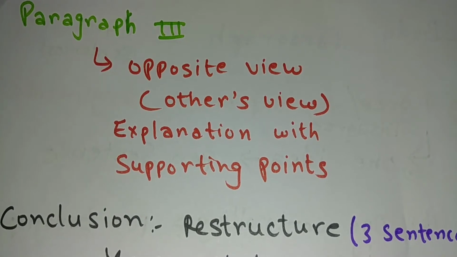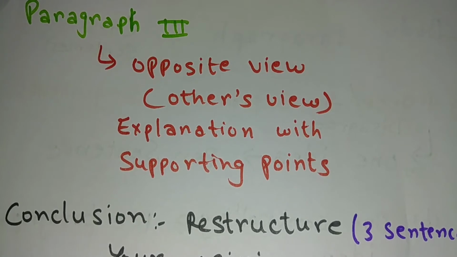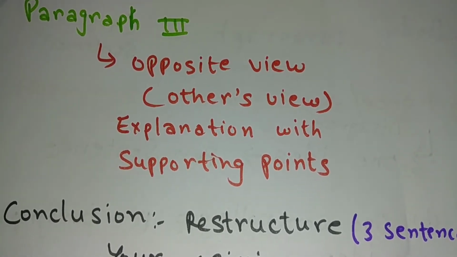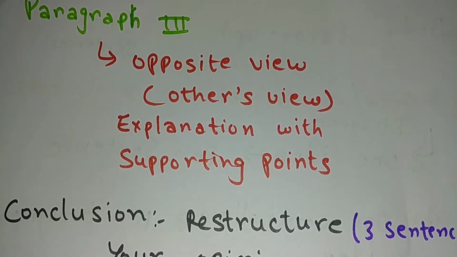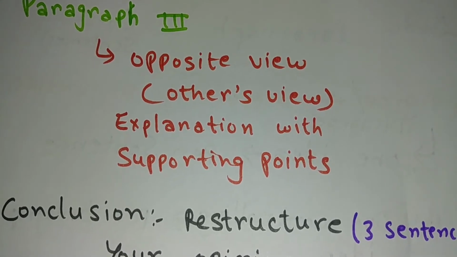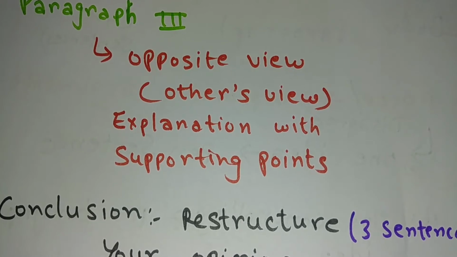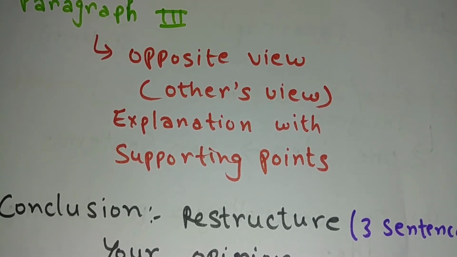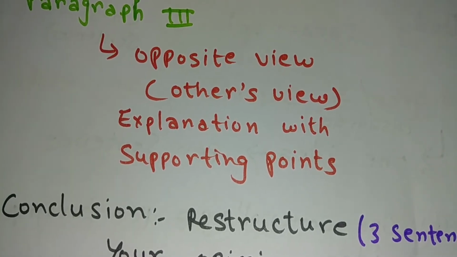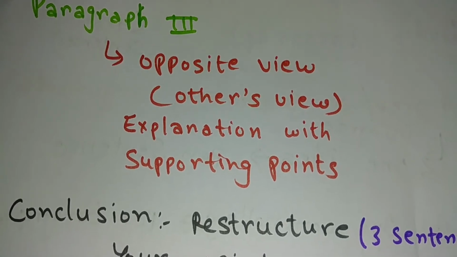Switching to paragraph 3, as I mentioned earlier that it is optional, and in case of partially agree or partially disagree, we usually write this paragraph. Here we write the opposite view. 80% we are in favor or against anything, and for the 20% portion we are writing about other people's view, contradictory view, opposite view. And again here we provide 2 to 3 supporting points for our explanation. So overall 3 to 4 sentences should be there for this paragraph.